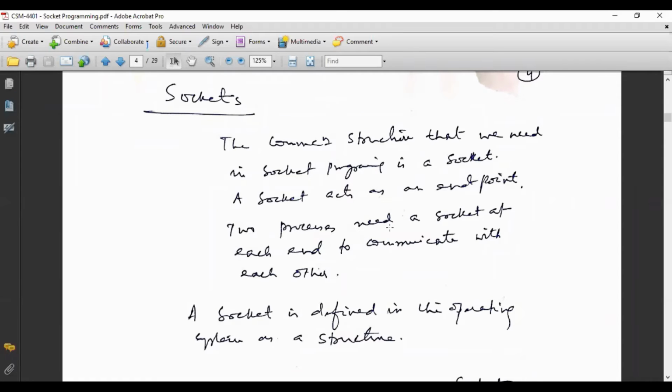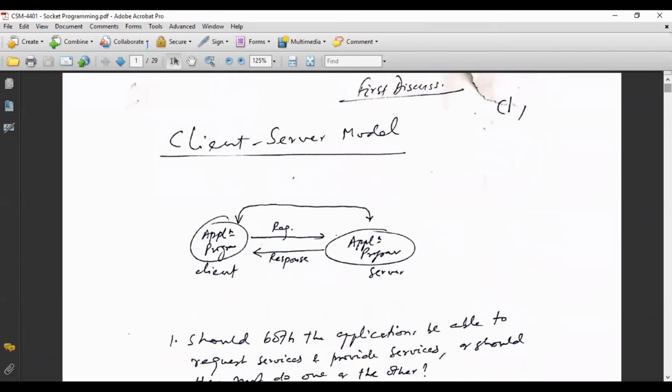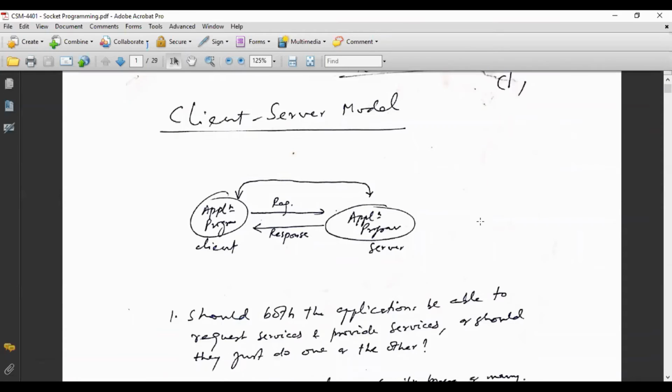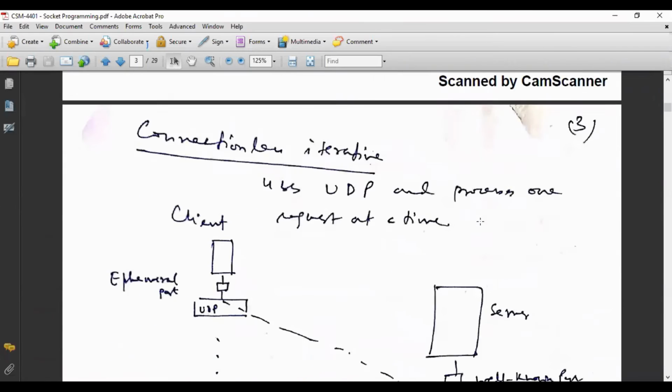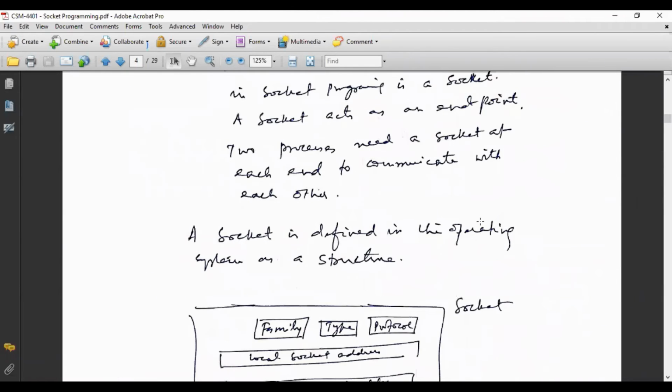A socket, as I have told you, acts as an endpoint. Two processes need a socket at each end to communicate with each other. Say for example, here you see application program is there and server program is there. So two programs are there, and we need two sockets attached to each end. One will be attached to the client end, and the other will be on the server end. So two sockets are there, and these two sockets are communicating with each other. In effect, you can say that these two programs are communicating with each other. So that is the meaning of a socket.